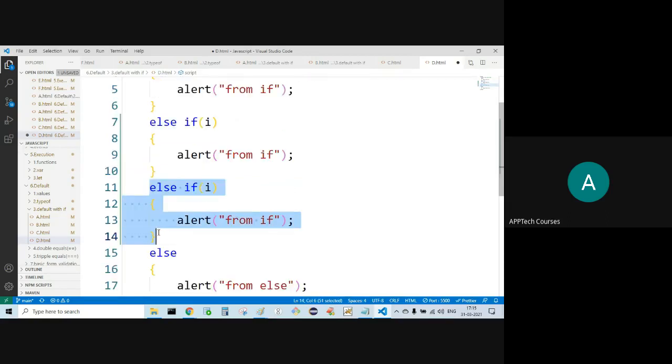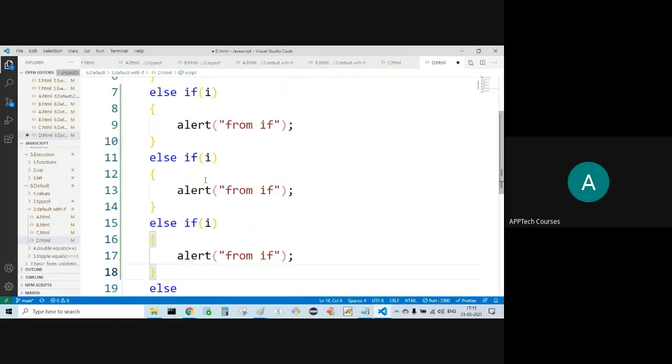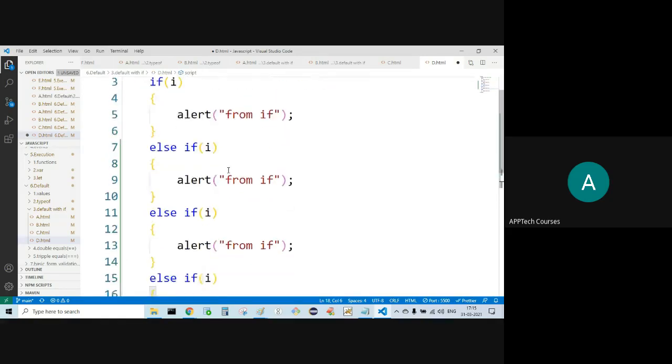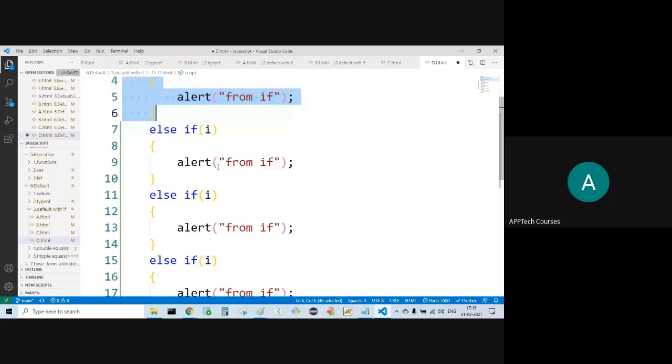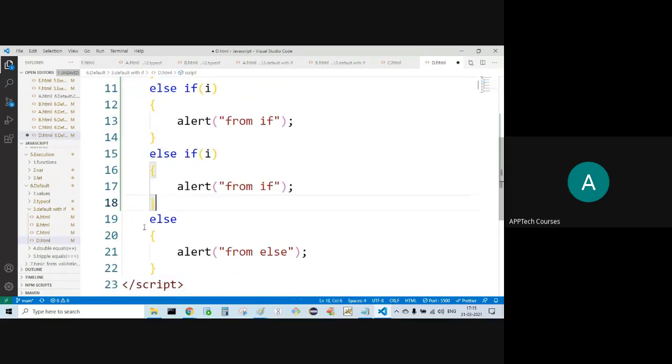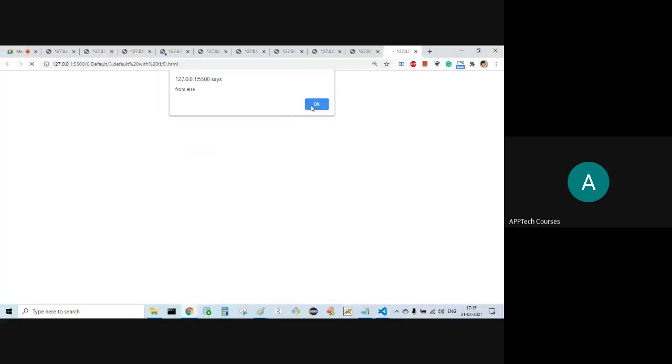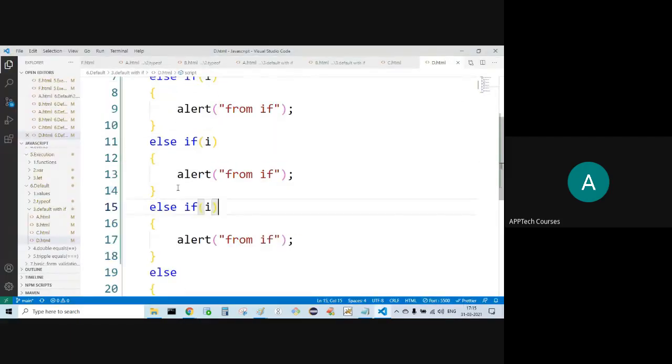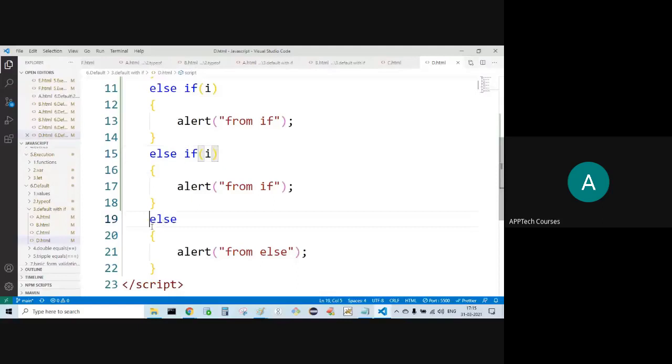Now all these are returning false. Then at last I'm keeping else. From else I'll get the result. After all the else if blocks only, we need to keep the else.